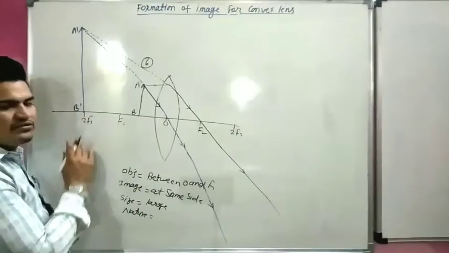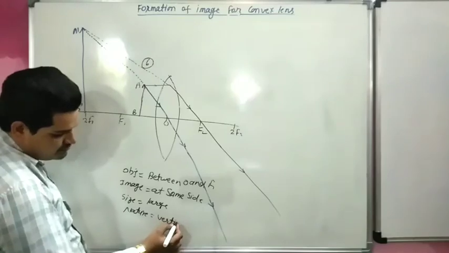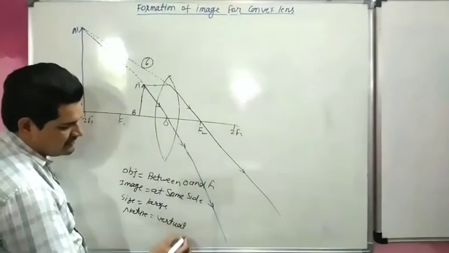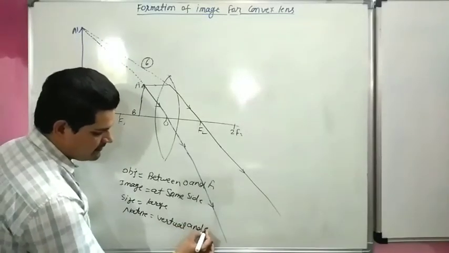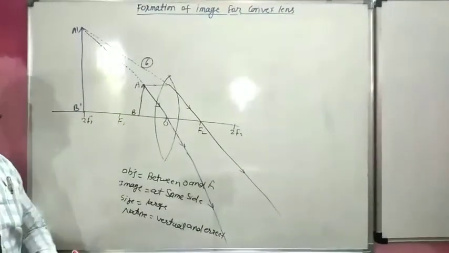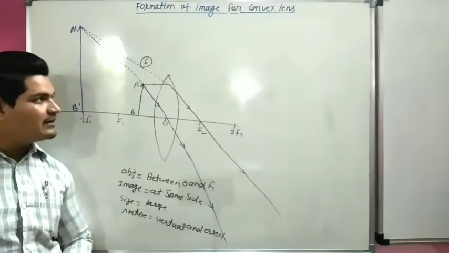This is a virtual image, not a real image, virtual and erect. So this is the formation of image for convex lens.